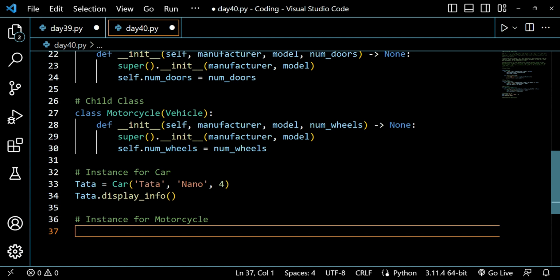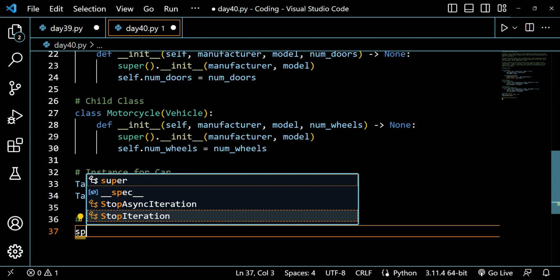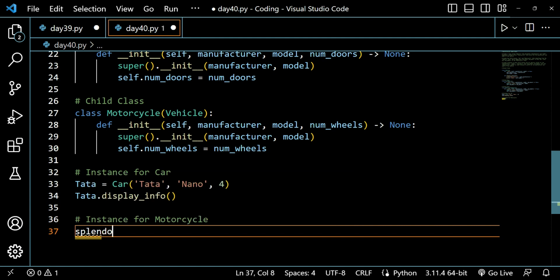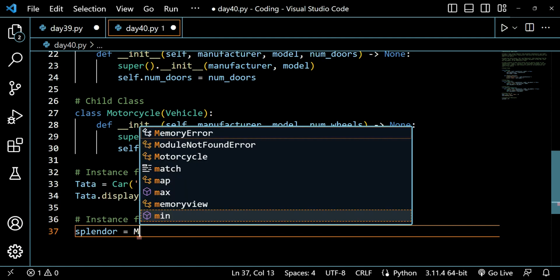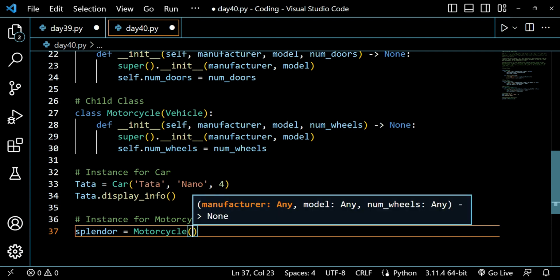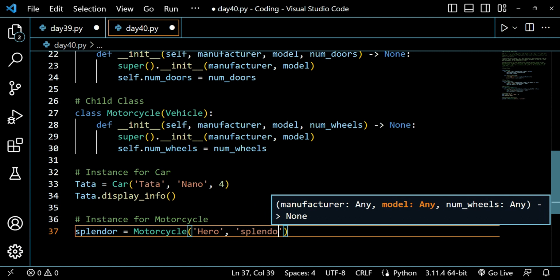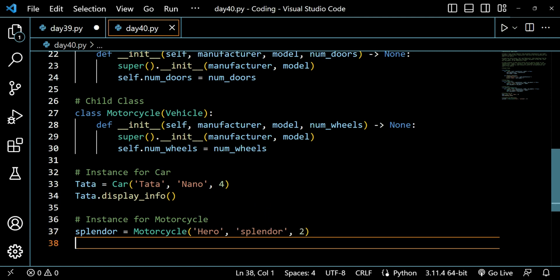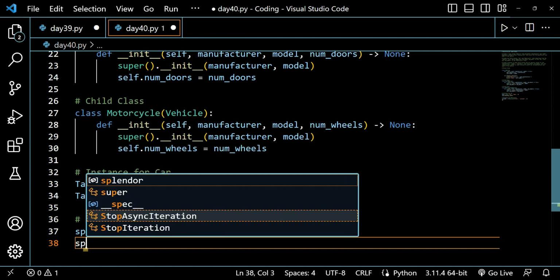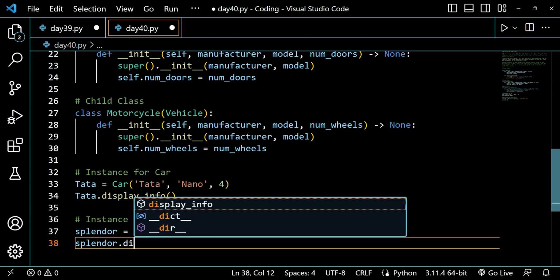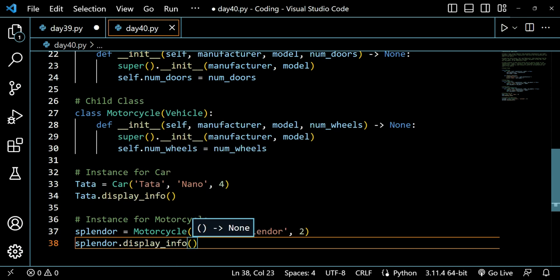I can take Splendor. Let's say splendor equals Motorcycle, the manufacturer can be Hero, the model will be Splendor, and the number of wheels will be 2. Now I have to just write splendor.display_info() and close it with parentheses.